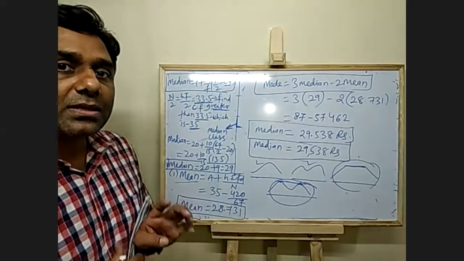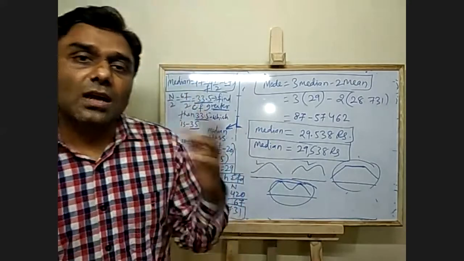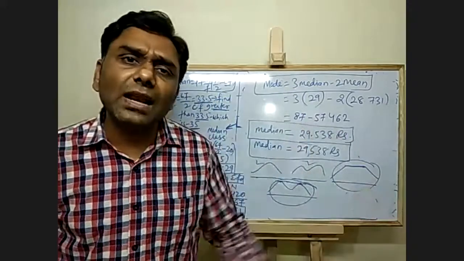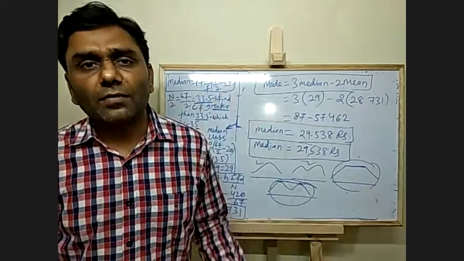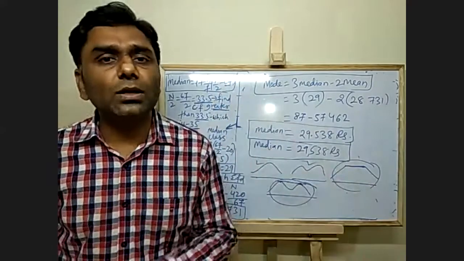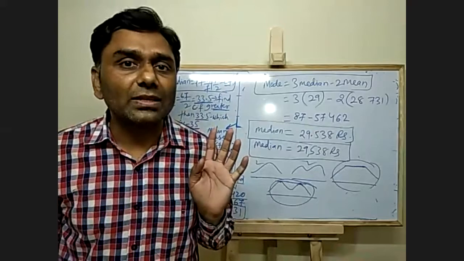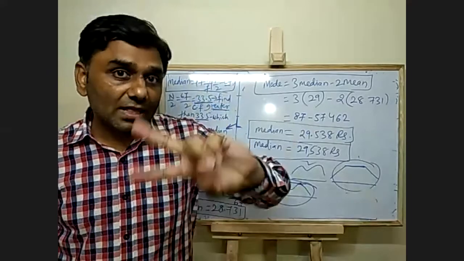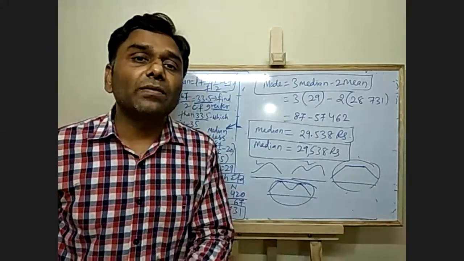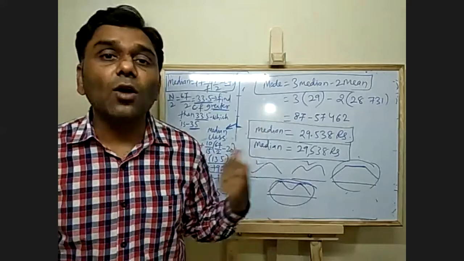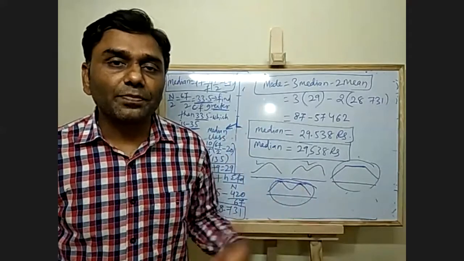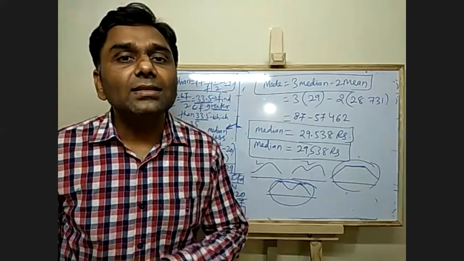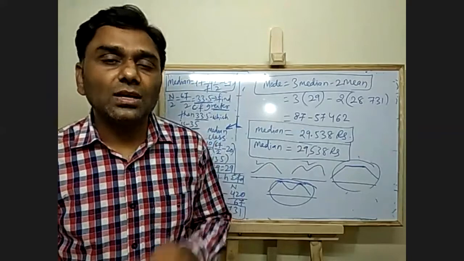So remember this: see what kind of data they have given, and convert cumulative frequency class intervals to frequency. If they have directly given class intervals and frequency, no problem. If they have given 0 to 10, 10 to 20, 20 to 30, no problem, they have already given you the frequency. Only if they have given less than or more than class intervals, then you have to convert cumulative frequency into frequency, just like how we calculated. Okay. So in the next class, we will see the grouping and analysis method of solving the problems.